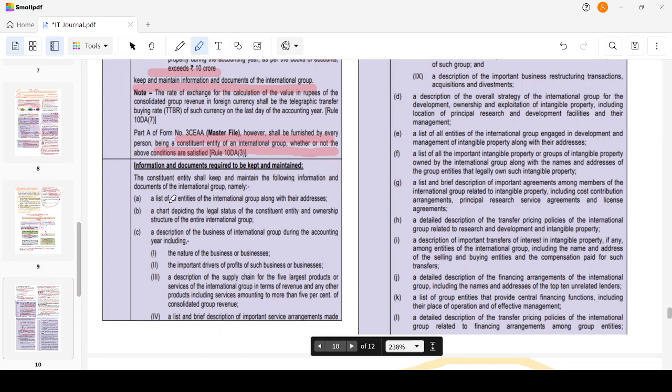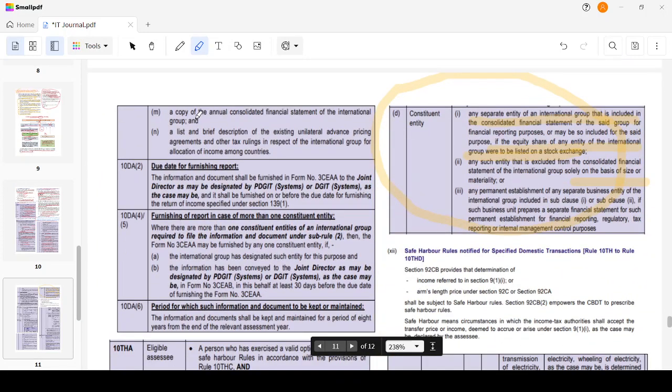List of all entities, chart depicting the legal status, description of the business, description of the overall strategy, list of entities or important intangible properties, description of the important arrangements or agreements, description of transfer pricing policies, description of the important transfers of interest in the intangible property, description of financing agreements, any central financing functions, a copy of the annual consolidated financial statement, and description of the existing unilateral advance pricing agreements, whichever are there.